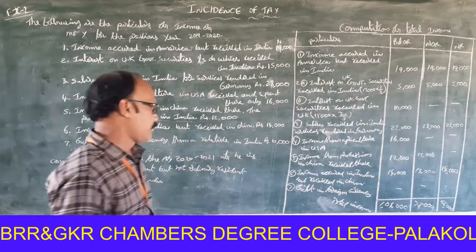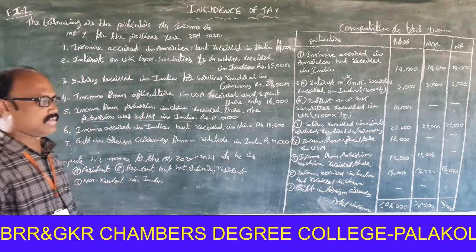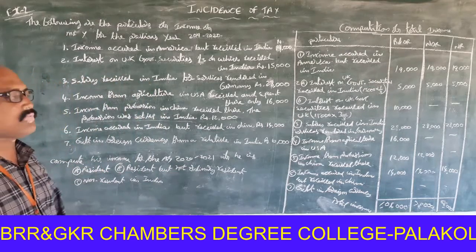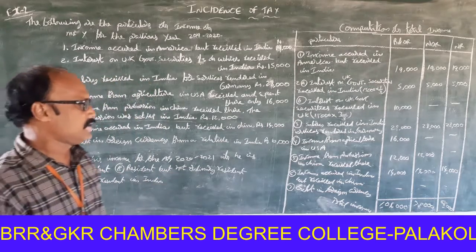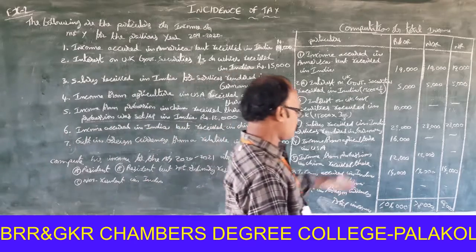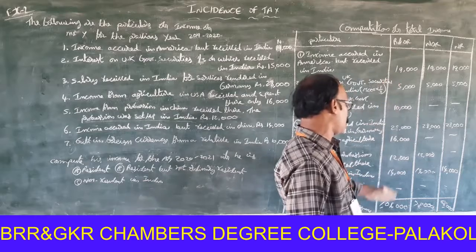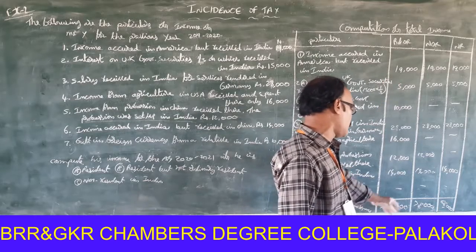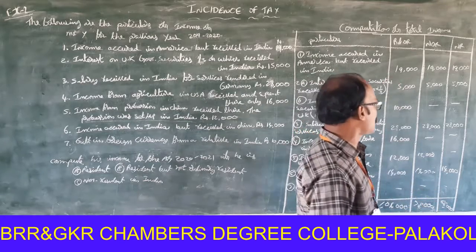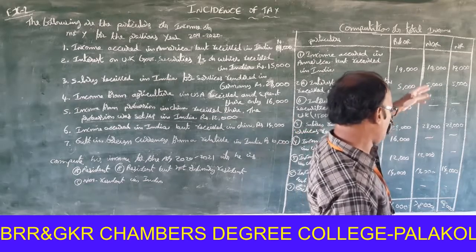Next one, gift in foreign currency. It does not exceed rupees 50,000. That's why it is not taxable. So the total amounts are 1,04,000, 78,000 and 66,000.